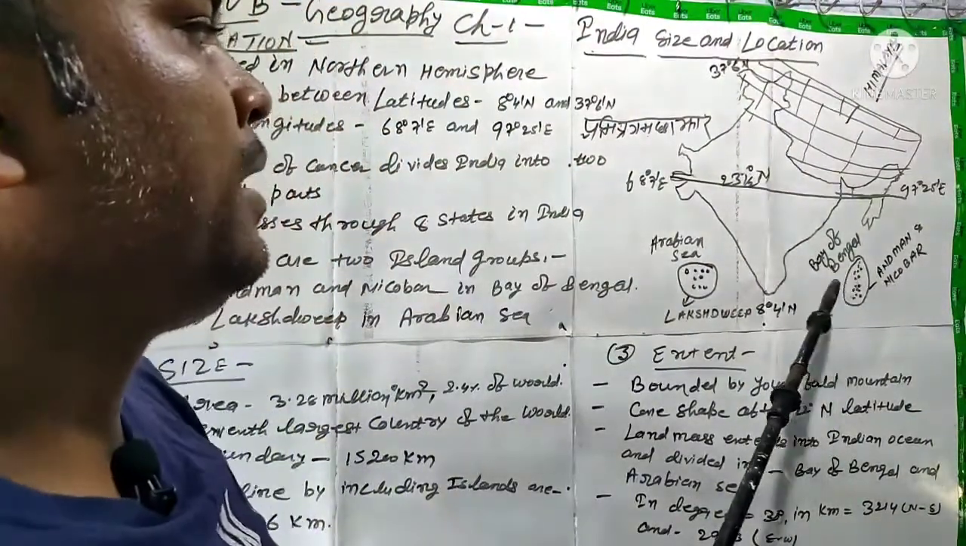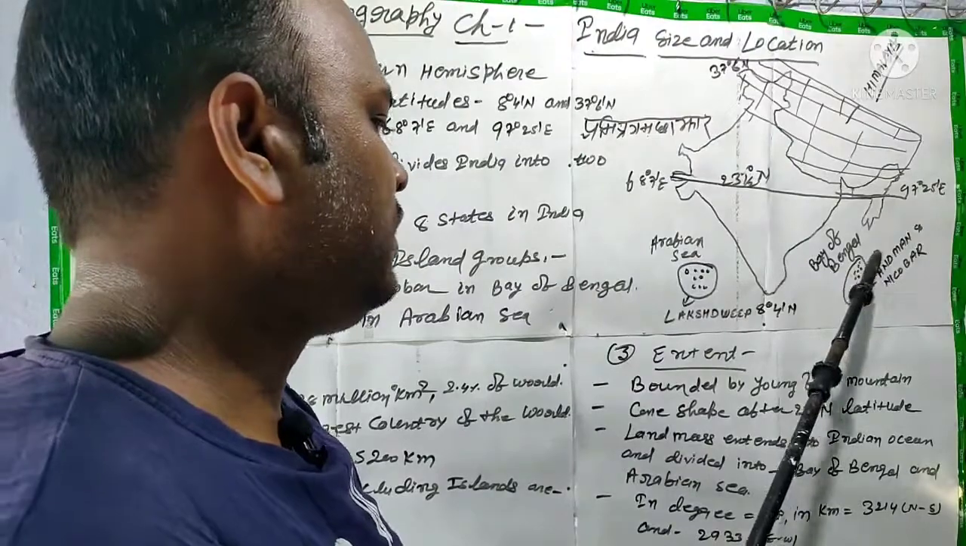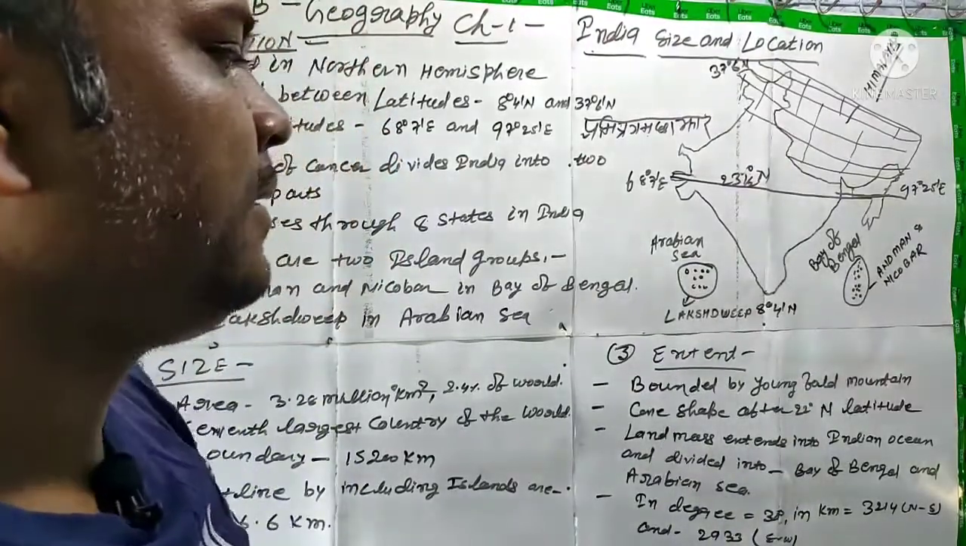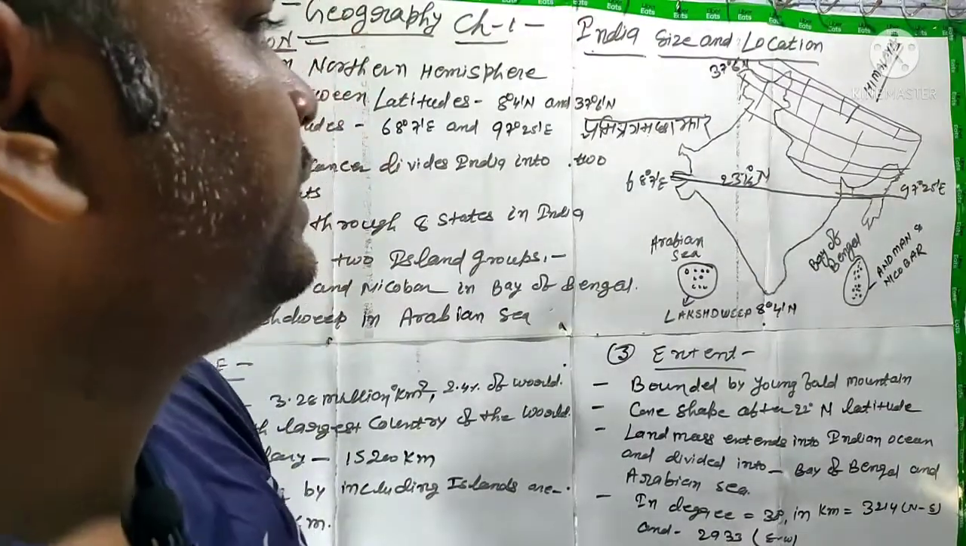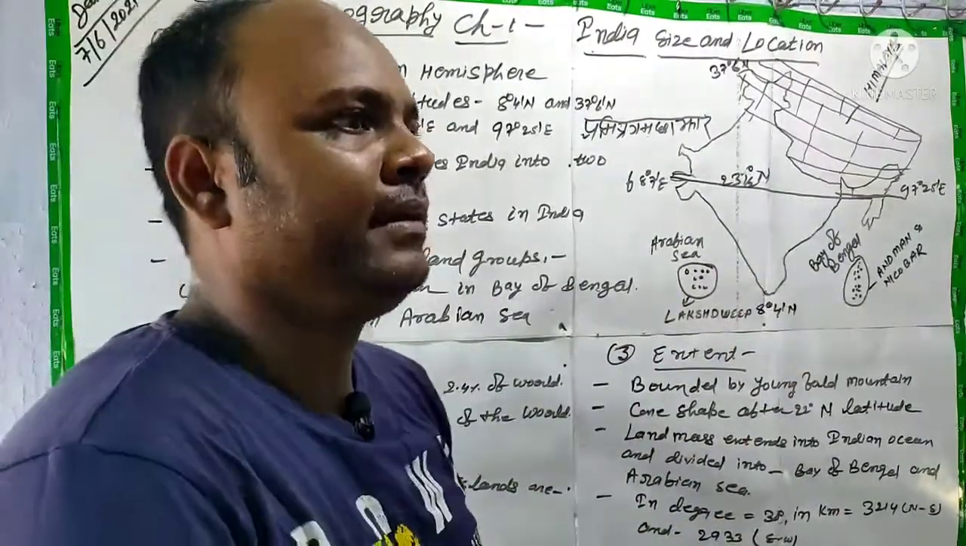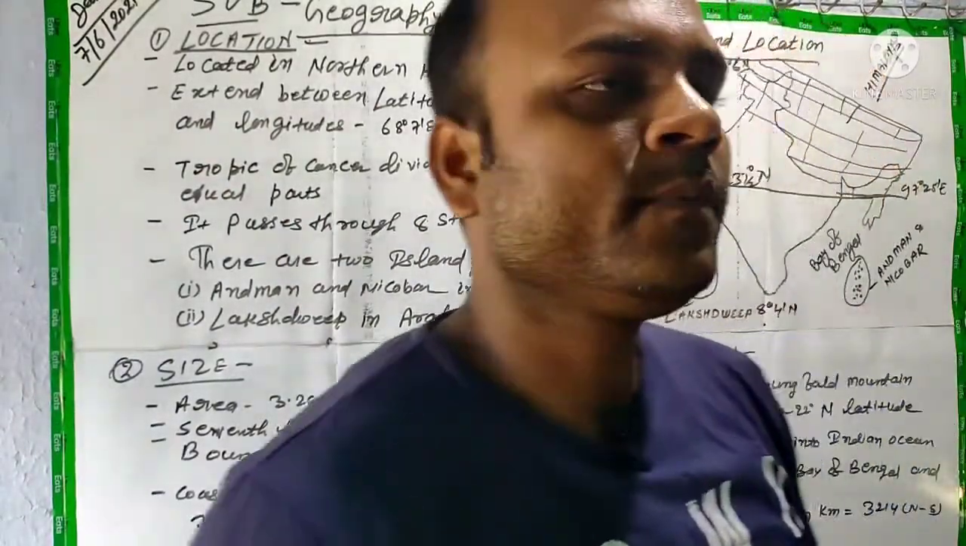Those are the Bay of Bengal, another is the Arabian Sea. Bay of Bengal and Arabian Sea, right? Now comes another point. When we talk about its extension in degree, it means what? In latitudinal extent and longitudinal extent, right?